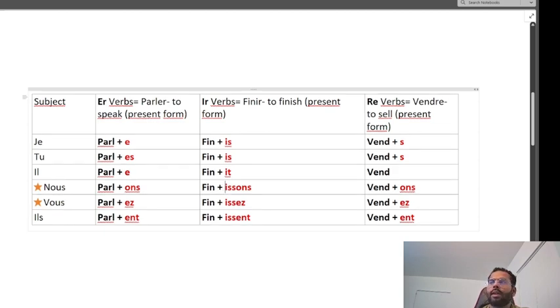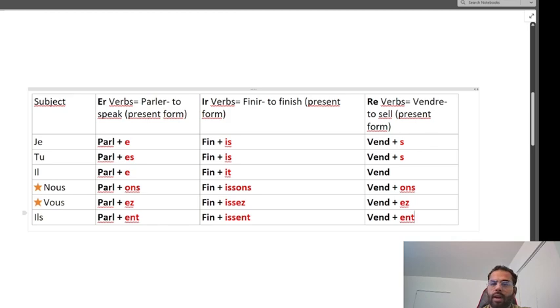Now let's have a look at another category of verbs, those ending in re. How will we conjugate them? The verb that I took is vendre. It means to sell. When I pronounce it, just pay attention. I don't pronounce the last s. I say je vends, tu vends, il vend. Nous vendons, vous vendez,